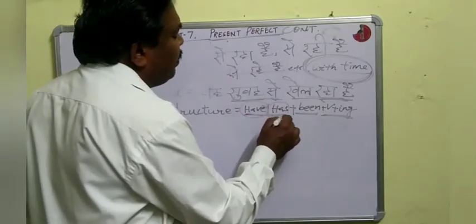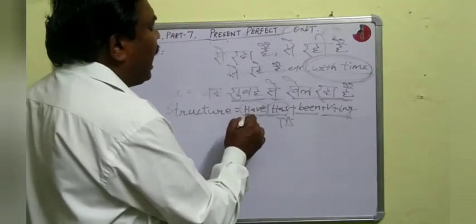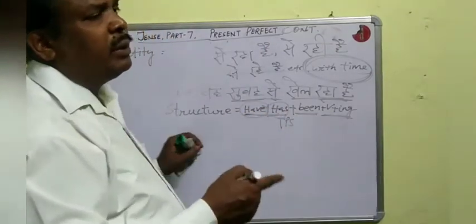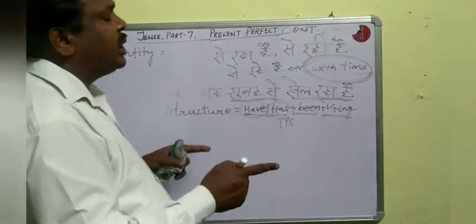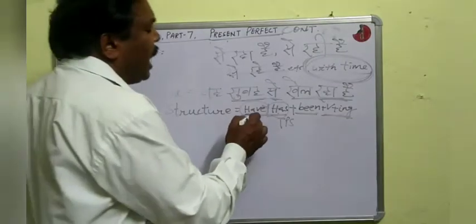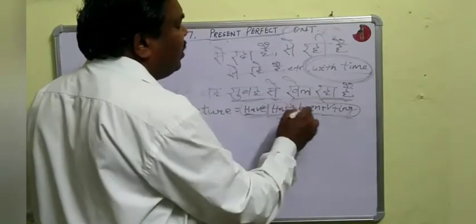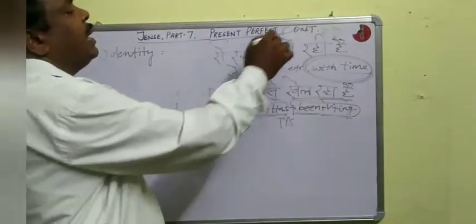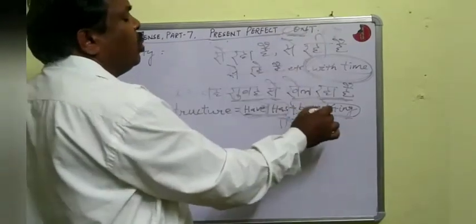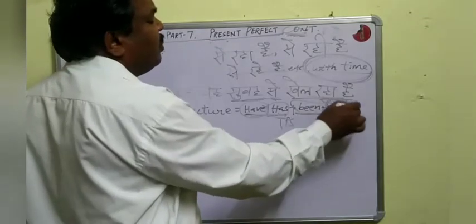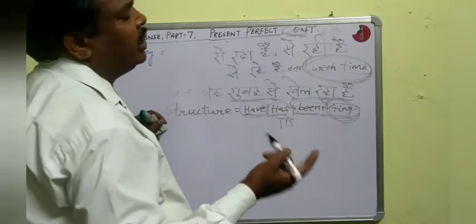With third person singular we use has, and for the rest we use have. I have, we have, you have, they have, children have, students have, but he has, she has, Ram has, Sita has, etc. With have or has, we use been plus the present participle form of the verb. Is it clear? That means when there is continuous tense, when there is progressive, we always use the present participle form of the verb with some helping verb or auxiliary verb.